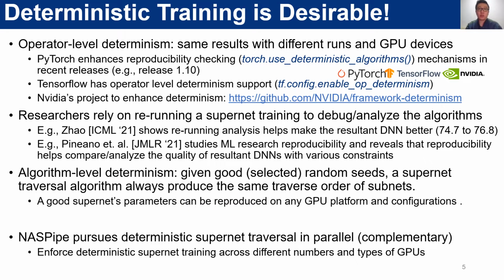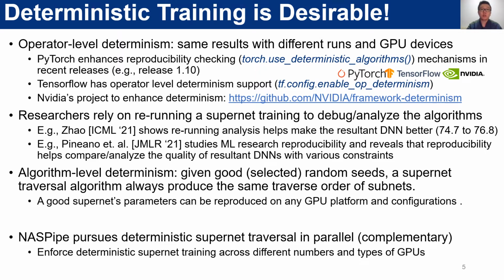Why do we need deterministic interference resolution? The reason is that deterministic training is an extremely desirable feature pursued by most existing machine learning frameworks and the research communities. For example, both PyTorch and TensorFlow have the deterministic training feature at the DNN operator level. And for supernet training, researchers often need to rerun or reproduce a supernet to debug and analyze an algorithm.